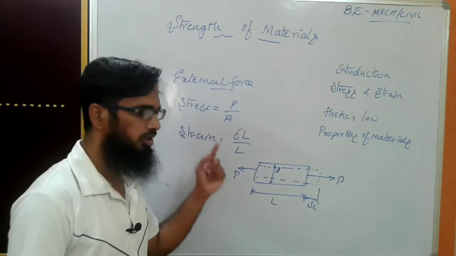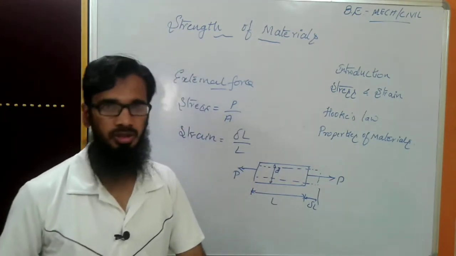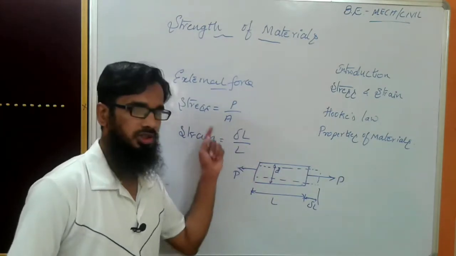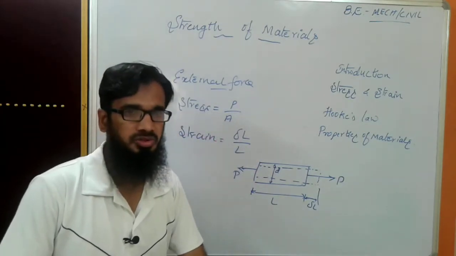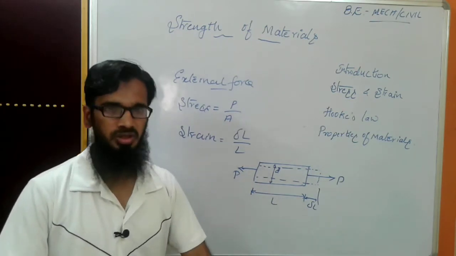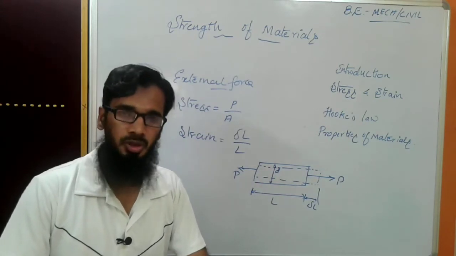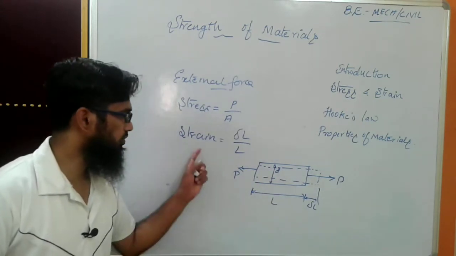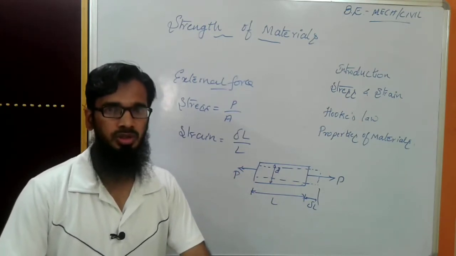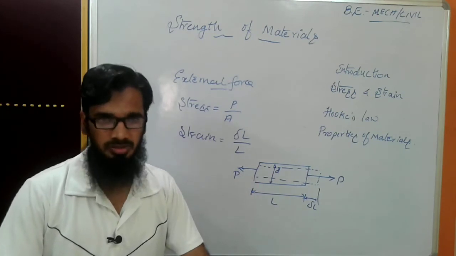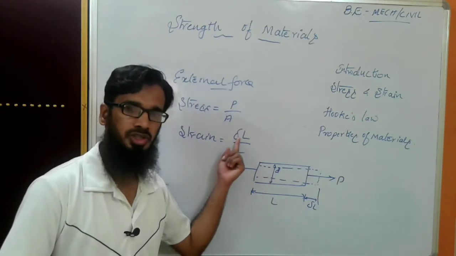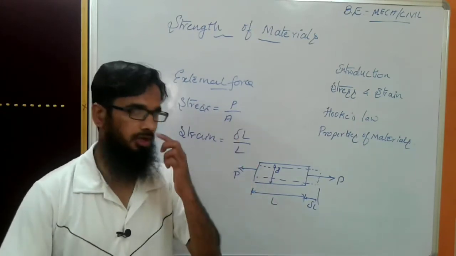These are the two main important concepts we have to remember when studying strength of materials: one is stress and the second is strain. I repeat, stress is the internal resistive force per unit area, created due to the external applied load. Strain is, when we apply a tensile or compressive load, the change in dimensions that takes place within the material, given by the ratio of change in length to original length. That will be the strain value.